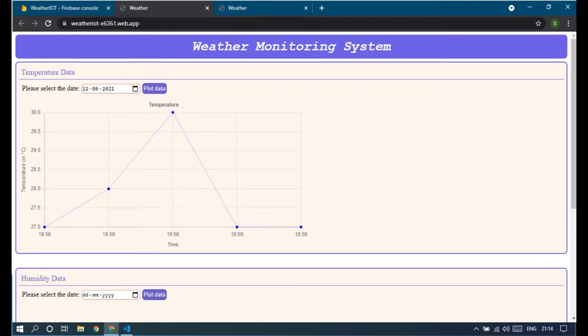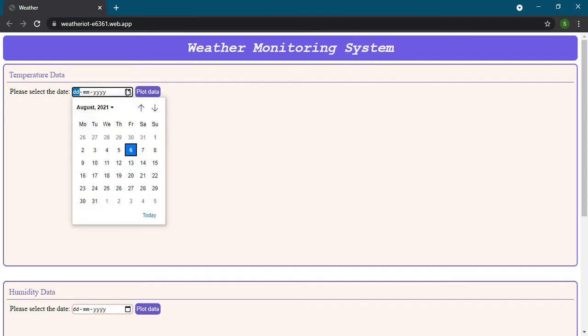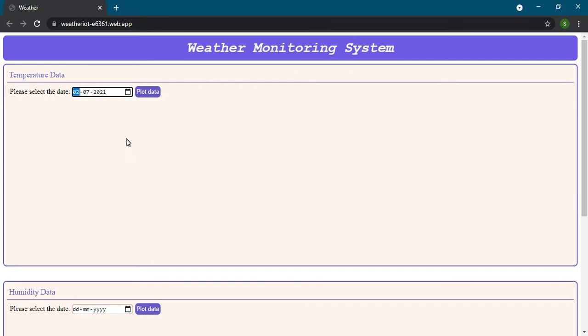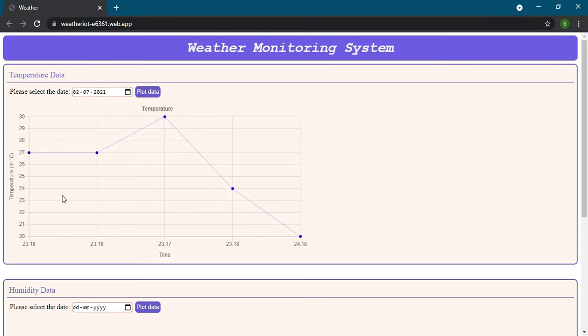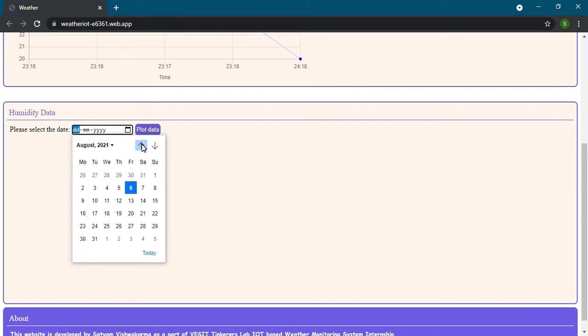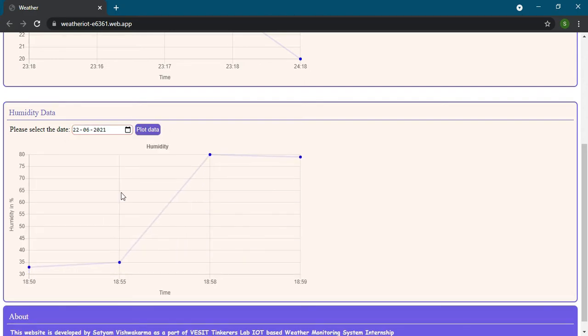This is how our website looks. We have a temperature graph area. We also have a humidity graph area. What the user does is come here, select a particular date, and click on plot data. So the user will get the temperature readings graph here. Similarly, for the humidity data, the user can select the date and then click on plot data and get the graph of that particular day's temperature and humidity readings.